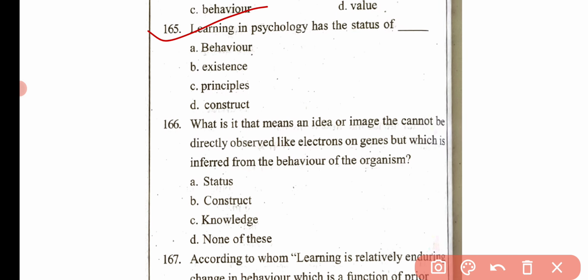Then the next question is, learning in psychology has the status of a behavior, existence, principles or a construct. Here the correct answer is option D, that is construct. Then the next question is, what is it that means an idea or image that cannot be directly observed like electrons or genes but which is inferred from the behavior of the organism, that is status, construct, knowledge, or none of these. Here the correct answer is option B, that is construct.